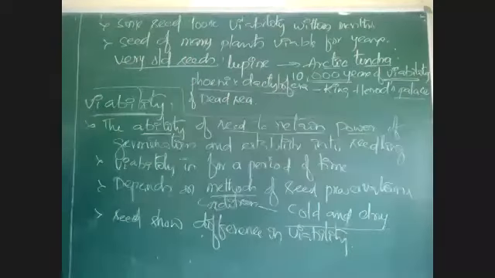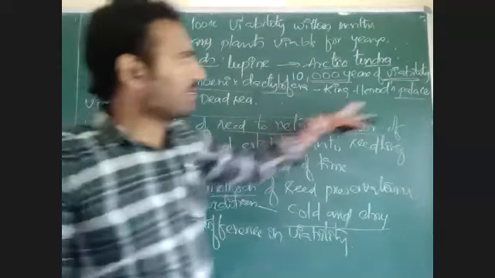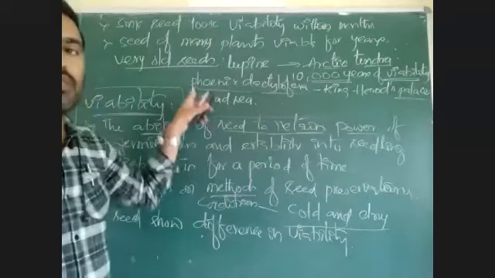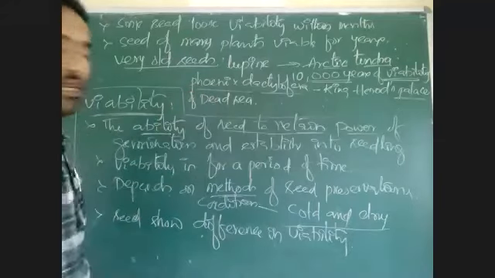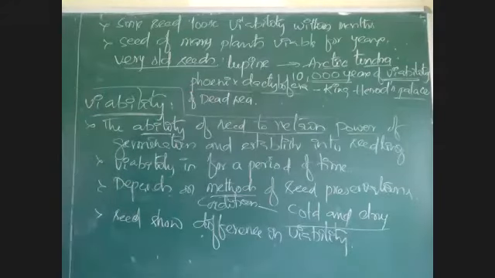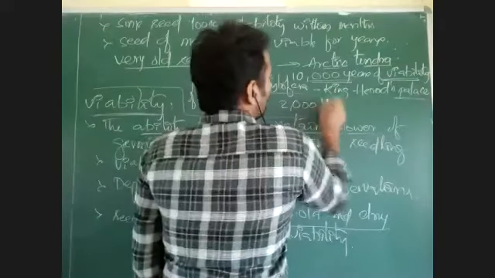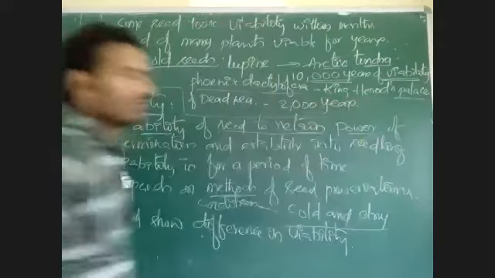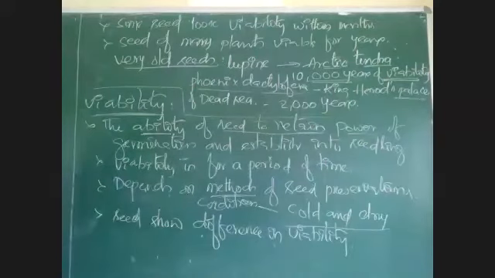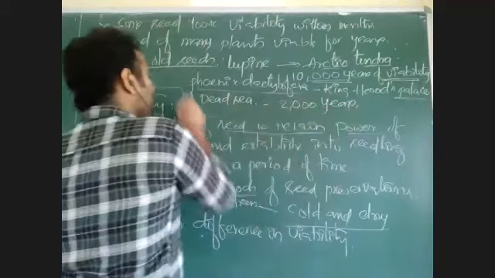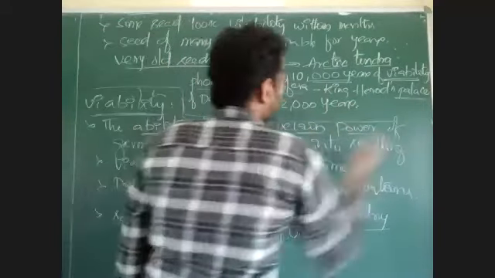In the Dead Sea area, in the palace of King Herod, there was a species called Phoenix dactylifera. This Phoenix dactylifera seed is viable for 2,000 years. That means even after 2,000 years, it can germinate.